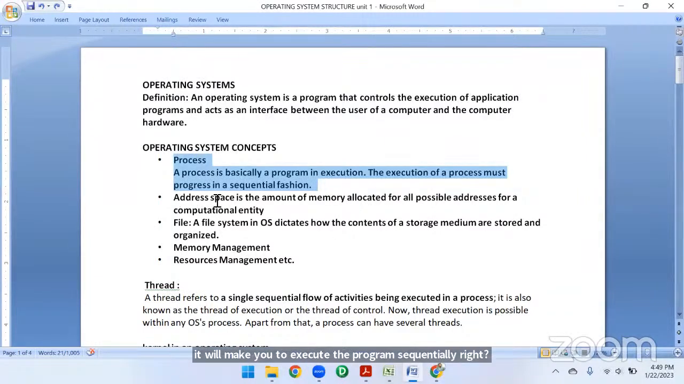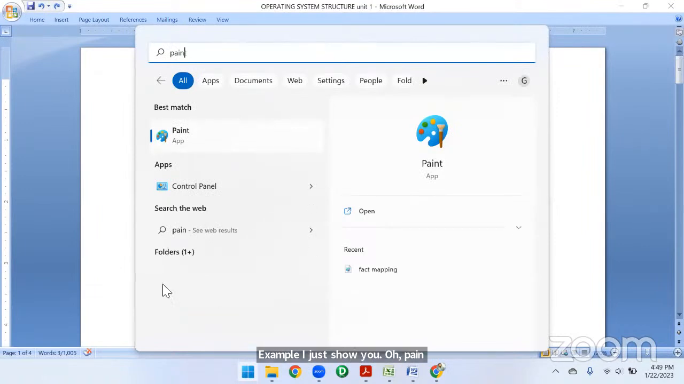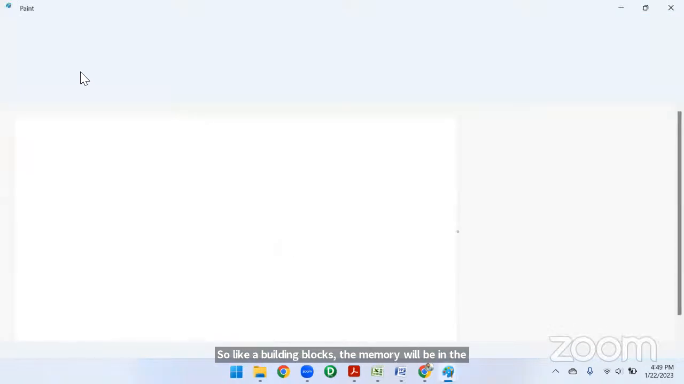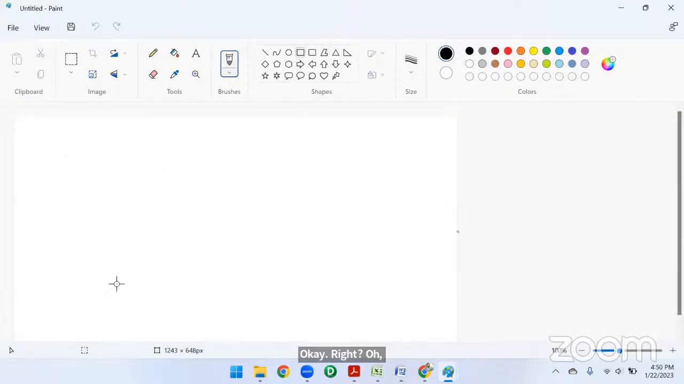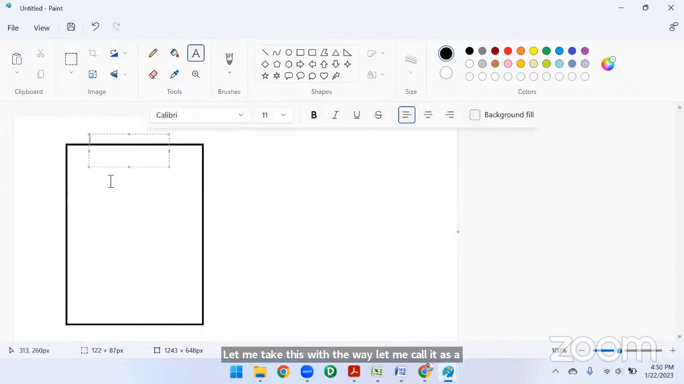Next, address space. We just discussed that main memory will allocate some memory, some address, to whatever input or output we have given to the system. For example, I will show you in Paint. The memory is like building blocks. Let me take this one and call it a memory.